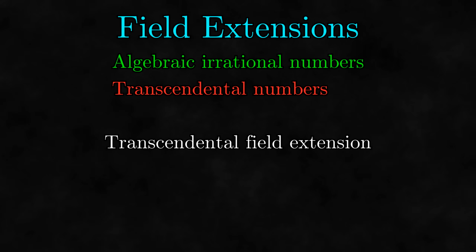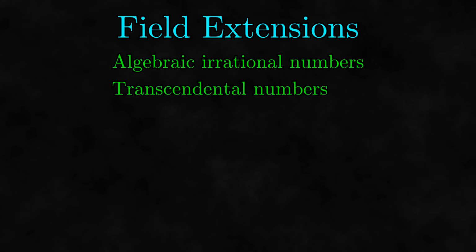Again, the details of this aren't important here, but the main point is that it's possible to extend the rational numbers by any transcendental number without appealing to the real numbers. Now you may object to this by saying that we can't describe the transcendental numbers to extend with without having the real numbers in the first place, but we can describe transcendental numbers as gaps in the rational numbers. This idea allows us to describe transcendental numbers without having to find the real numbers. Thus, we can extend the rationals with any irrational number without mentioning the real numbers.